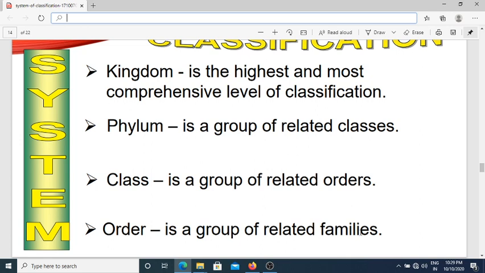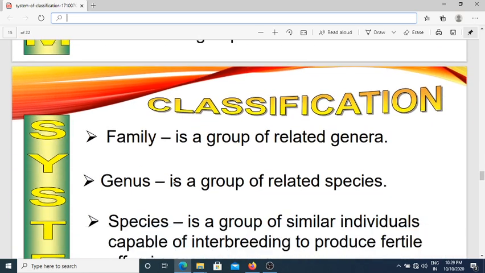For example, in animal kingdom, the order Carnivora includes families Felidae and Canidae. In plants, families Malvaceae and Liliaceae are included under Malvales. This is called the order. First one kingdom, second phylum, third class, and fourth one is the order.